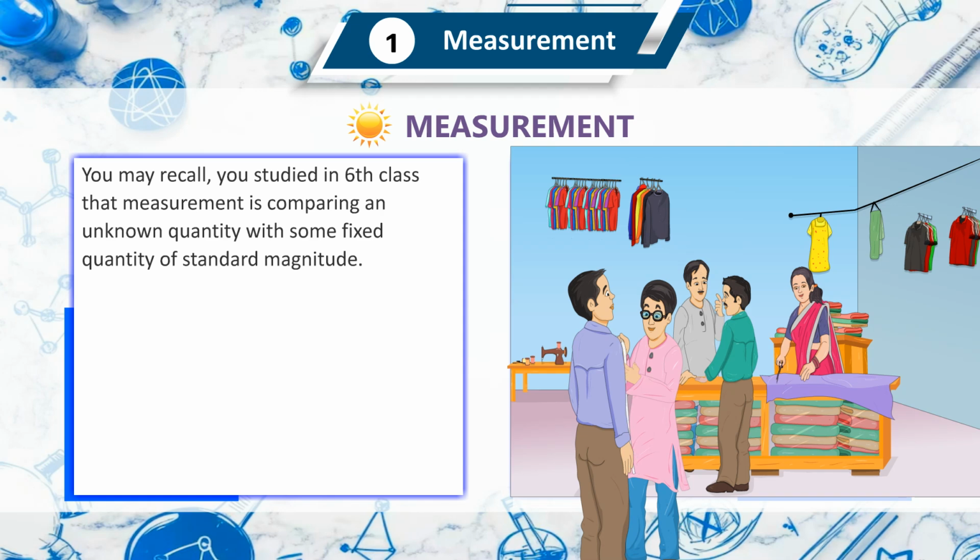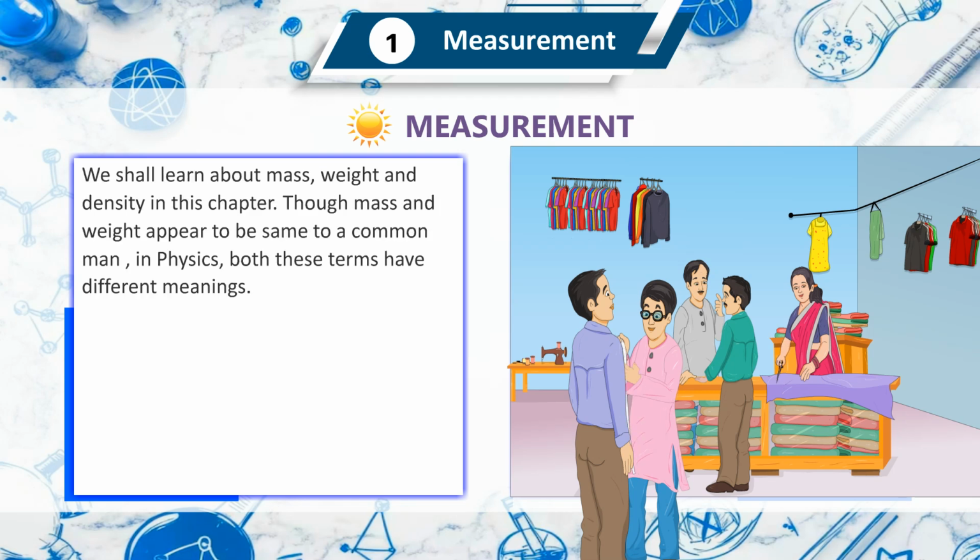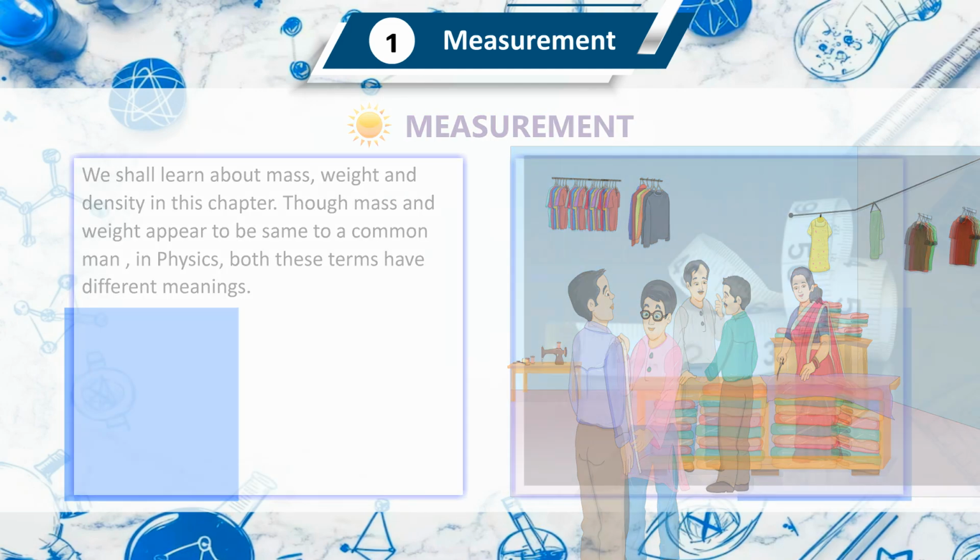You may recall you studied in class 6th that measurement is comparing an unknown quantity with some fixed quantity of standard magnitude. Length is measured in meter, m, weight is measured in kilograms, kg, and time is measured in seconds, s. All these are called physical quantities. You shall learn about mass, weight and density in this chapter. Though mass and weight appear to be synonyms to a common man, in physics both these terms have different meanings.